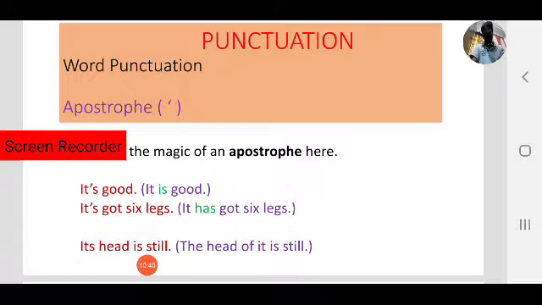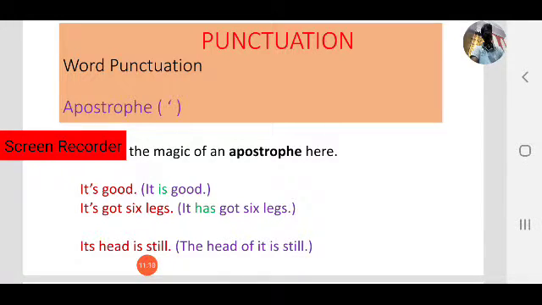In the first sentence, it's good. Full form, it is good. It's got six legs. Here, it has got six legs. Observe the first two sentences. The word is the same, it's, but the meaning is different from sentence to sentence. In the first sentence, it is, with the same apostrophe. In the second sentence, it becomes it has. Okay, that is the magic of punctuation.